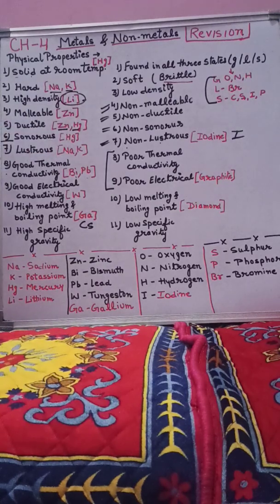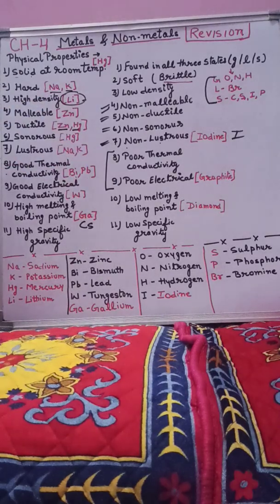Lustrous means metals have a shiny appearance, and they have a shiny appearance due to the presence of loose electrons. Sodium and potassium, these two metals, are again considered exceptions here. It means they are non-lustrous, they don't have a shiny appearance.